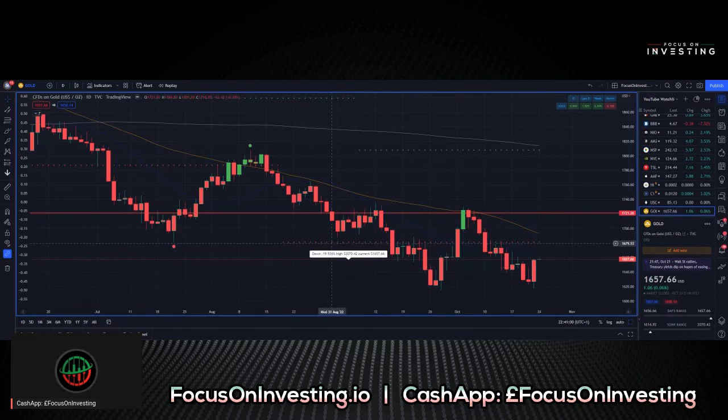Again, we've got this level of pivot resistance just above price. So quite a few levels of resistance above price: the 20 simple moving average, this pivot level here, the 50 simple moving average, and this previous high, which coincides with this level of resistance as well.